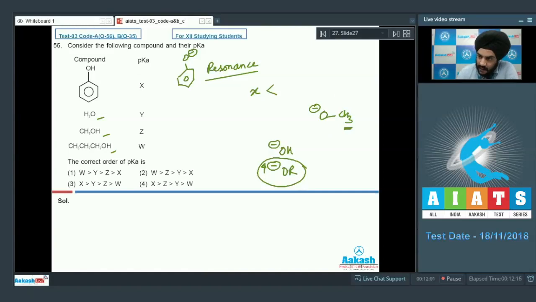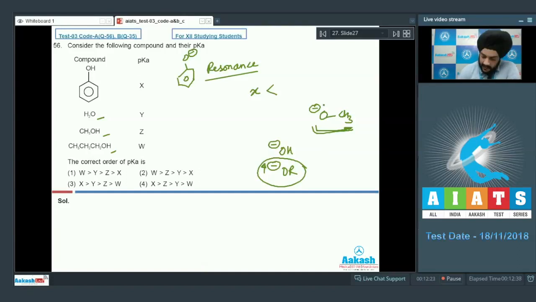Due to the relatively smaller size of the methyl group attached, the solvation is still better as compared to the solvation of an OH minus ion in an aqueous solution. So students, we can see therefore that the acidity of methanol will be greater than water, and water will be greater than the other alcohols left.